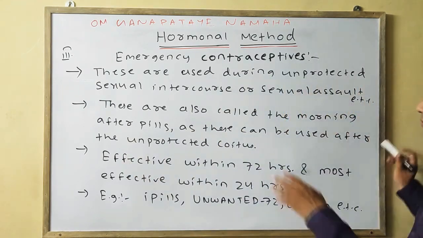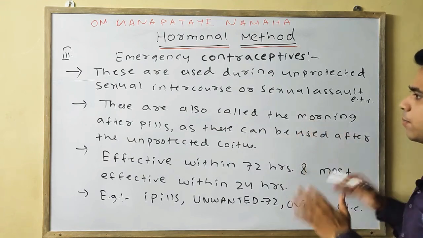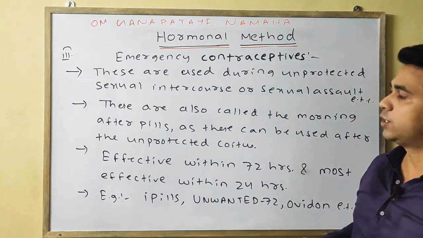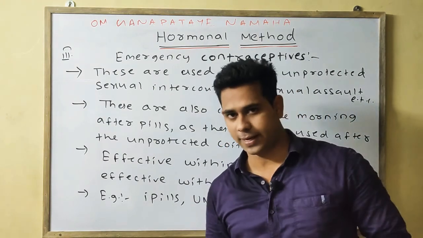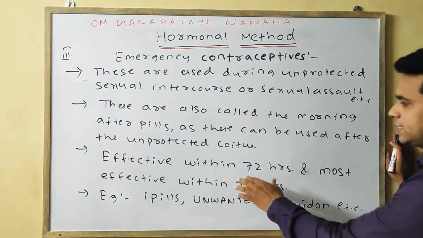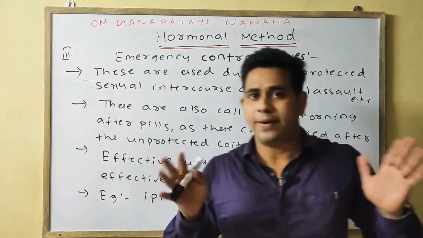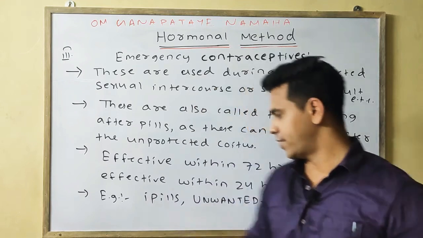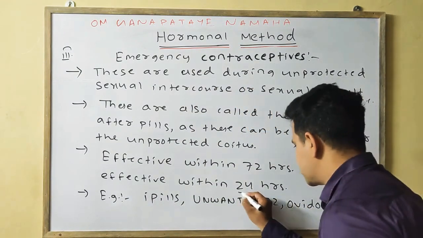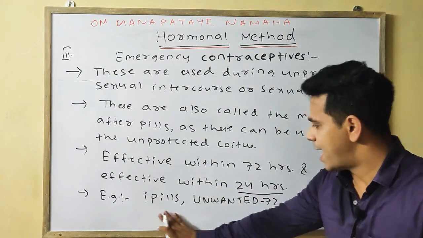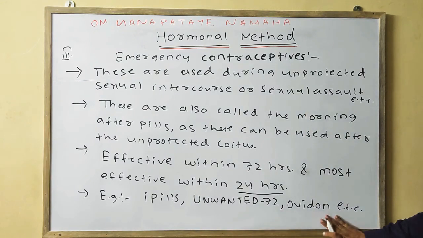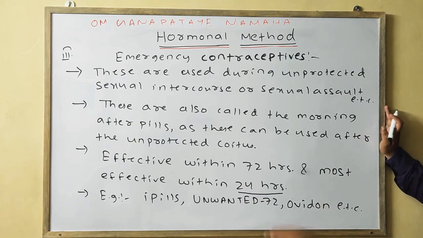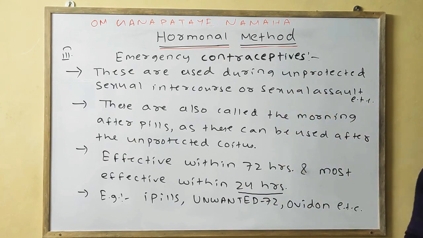These are also called the morning after pills, used the next morning for prevention of pregnancy. They are effective within 72 hours, or 3 days, and mostly effective within 24 hours. Common examples are I-pill, Unwanted 72, and Ovidone, or more. So these are your important points on emergency contraceptive, please note down.